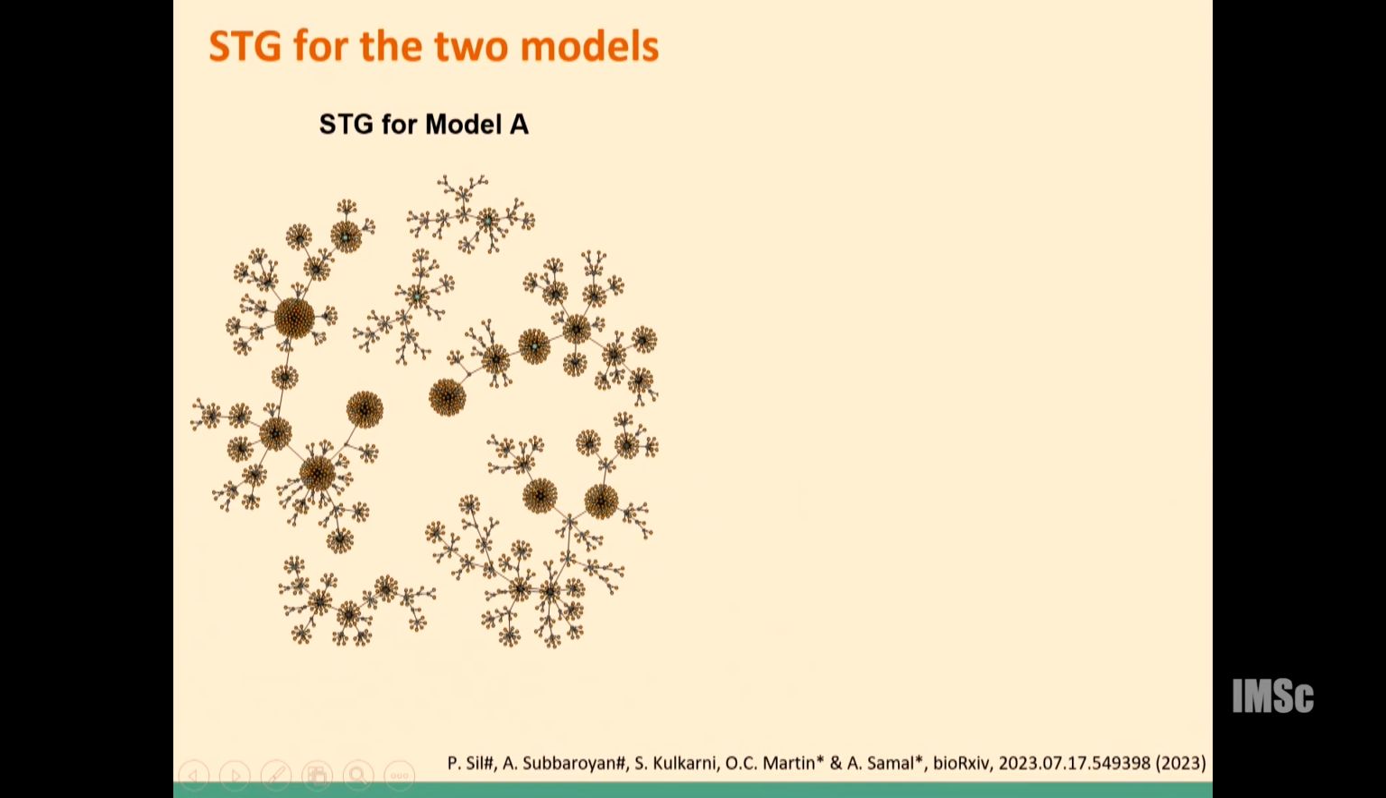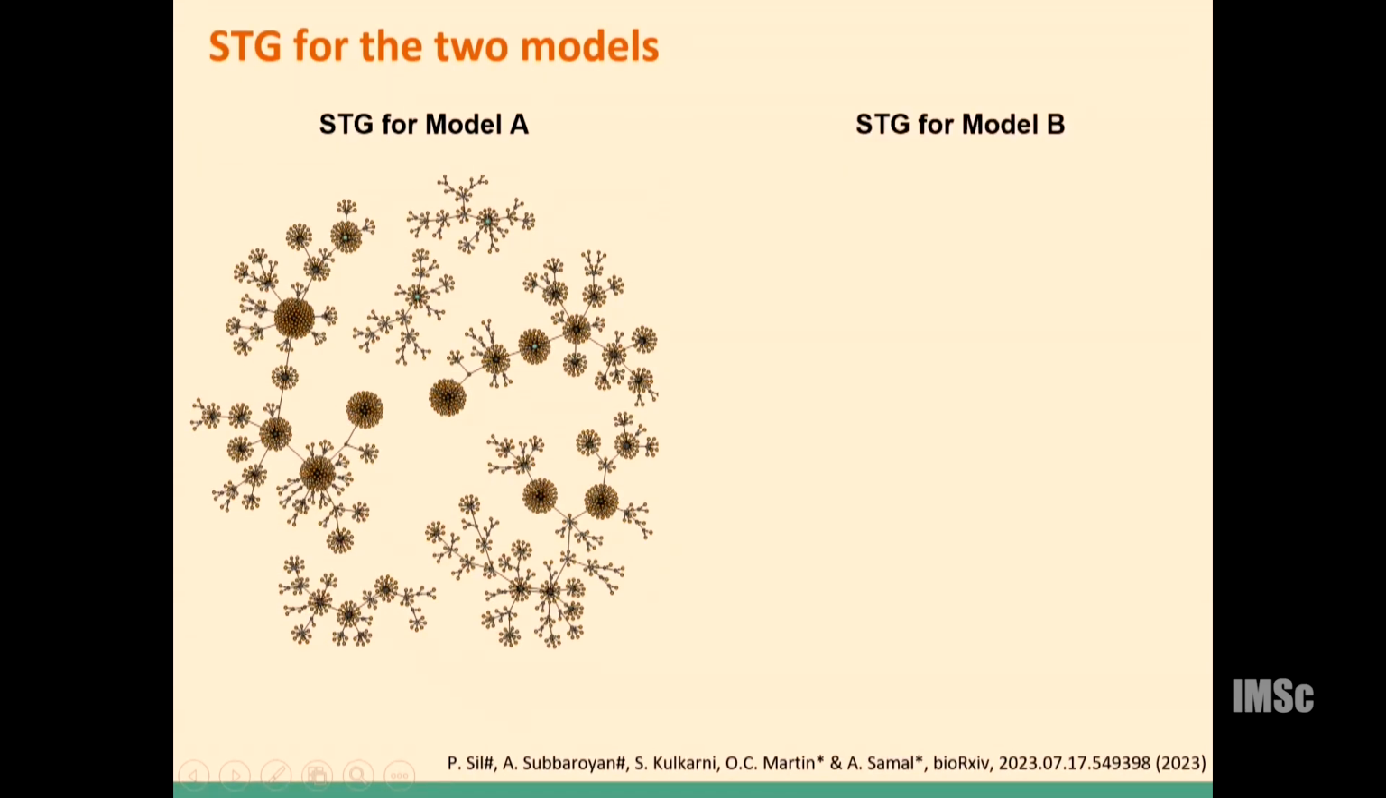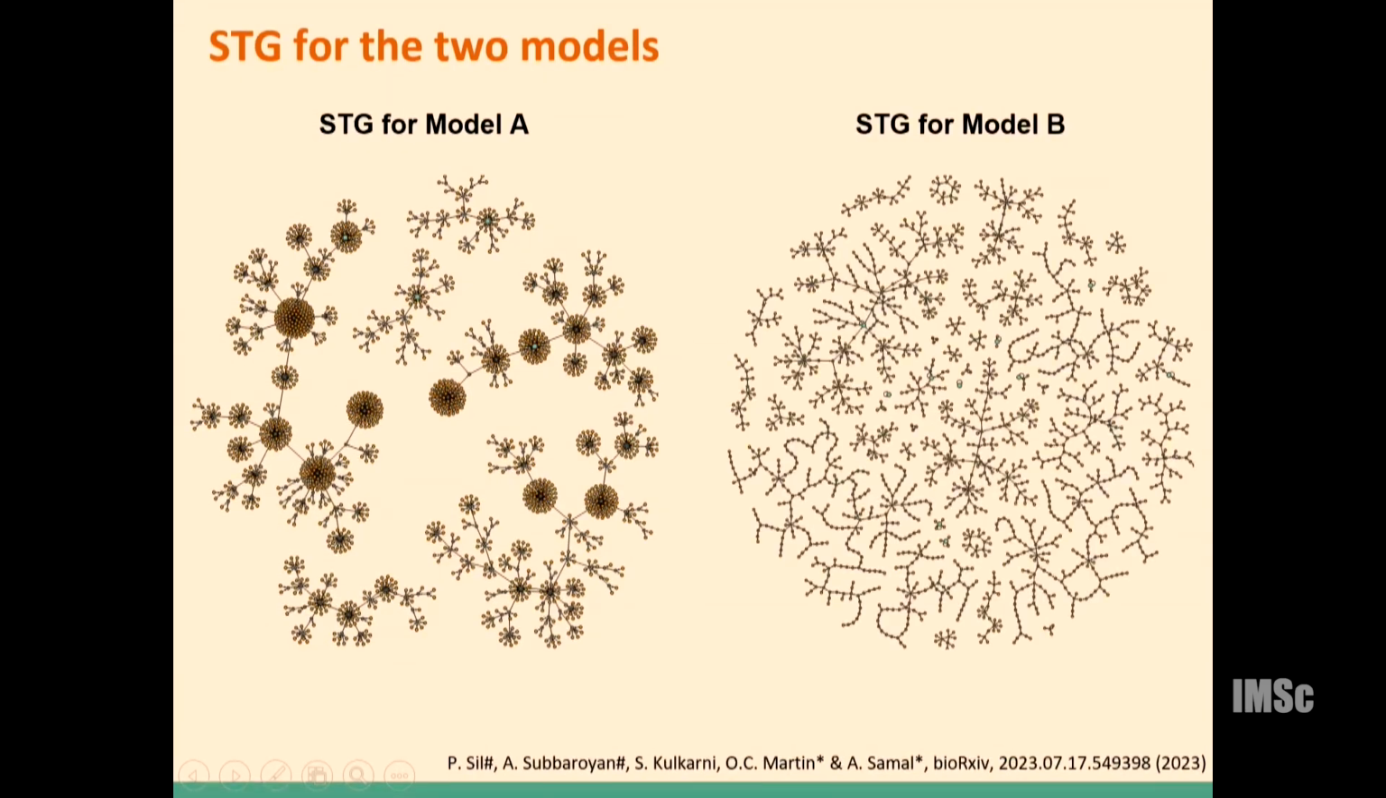If you see the state transition graph for the first model, we see a bush-like structure. So it is very bushy in nature. But for the STG of model B, clearly there is a visible difference between these 2 state transition graphs. So the question is, can we quantify this difference? Though they are giving the same biological attractors, their dynamics are completely different. So how do we distinguish this difference?